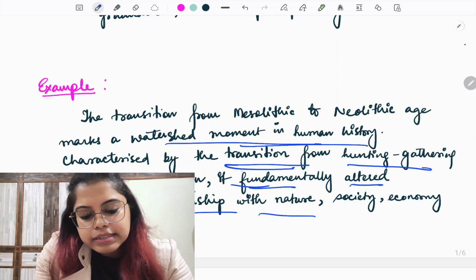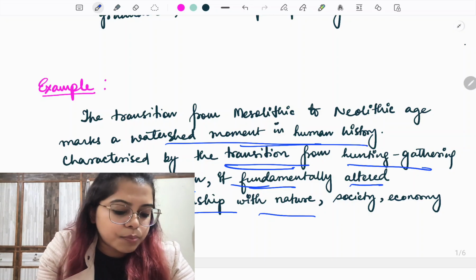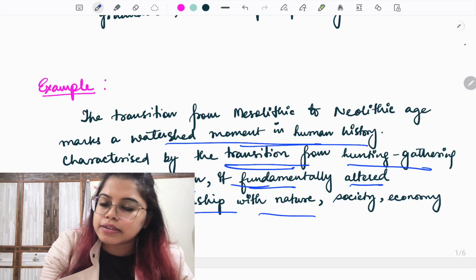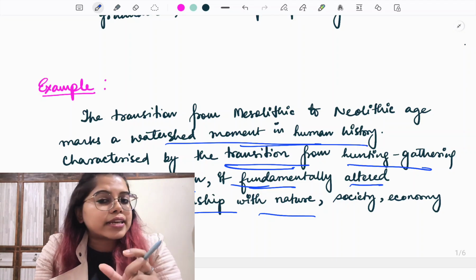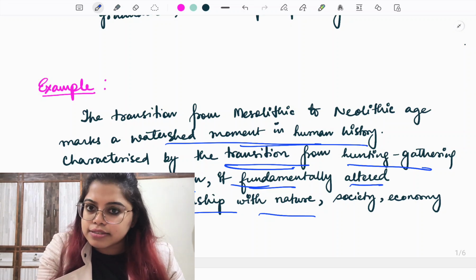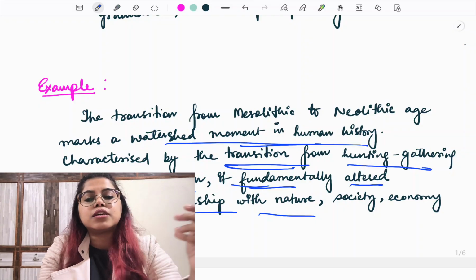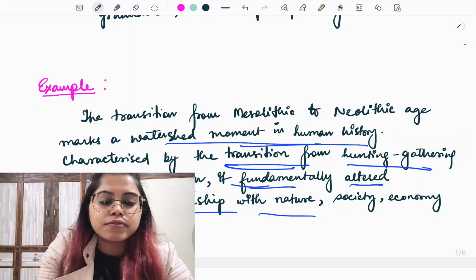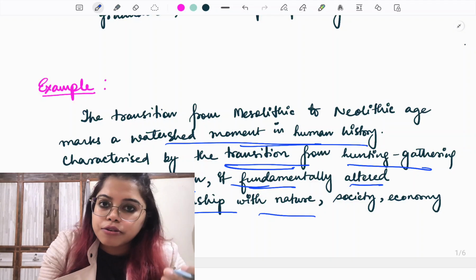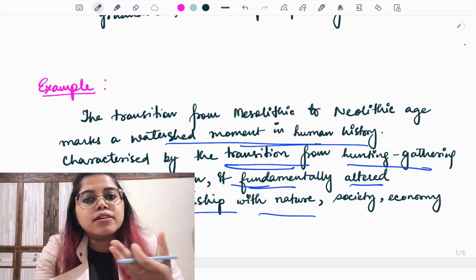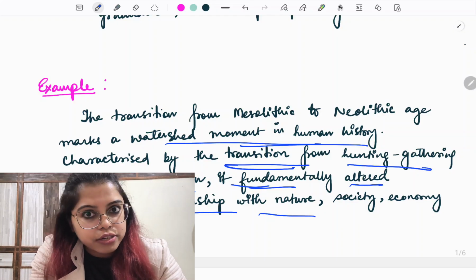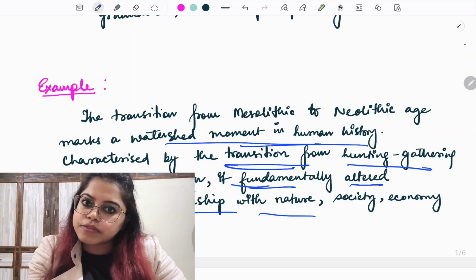Next I have written is, characterized by the transition from hunting gathering to food production, it fundamentally altered humanity's relationship with nature, society, economy and culture. So with this, we addressed the second thing that the question asks, that is changes. So here we acknowledged that yes, there were these changes, and from them we used the main thread that led to all of these changes, that is humanity's shift from what? From hunting gathering and foraging to ultimately food production. Okay, which will become the base of all the changes later. That's why I have written it in this way: transition from hunting gathering to food production, which fundamentally altered all of the following things.